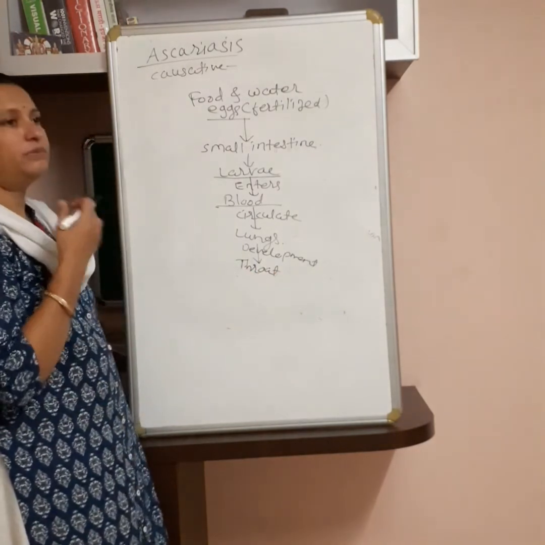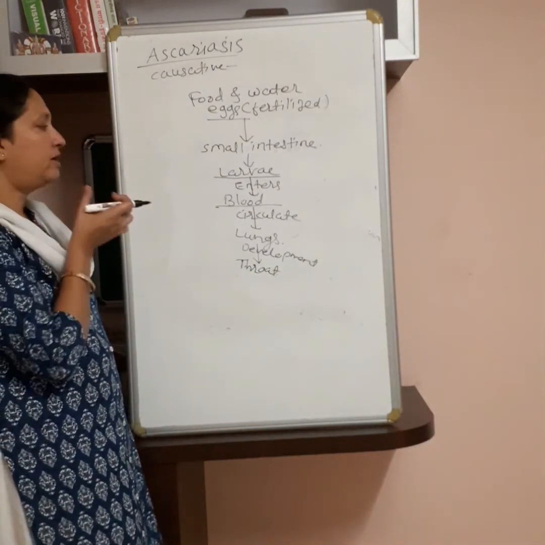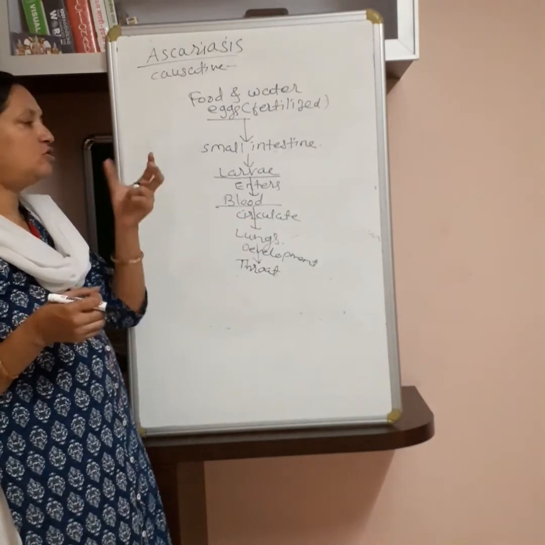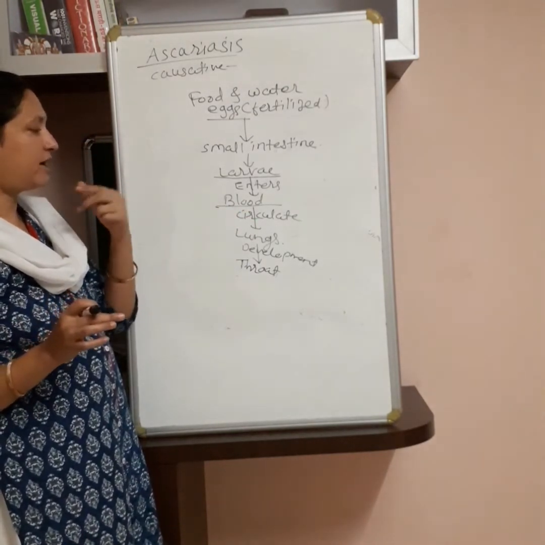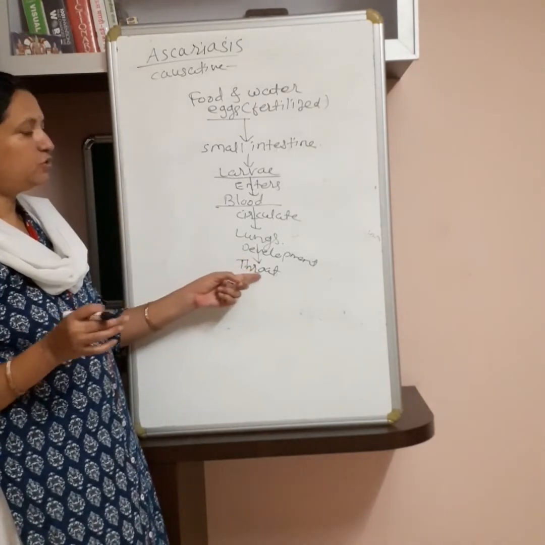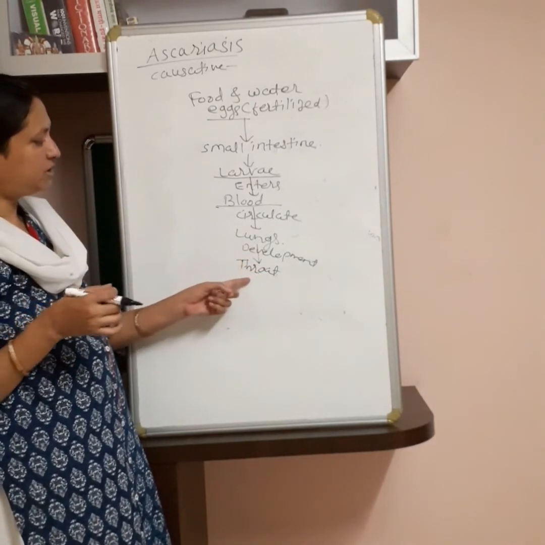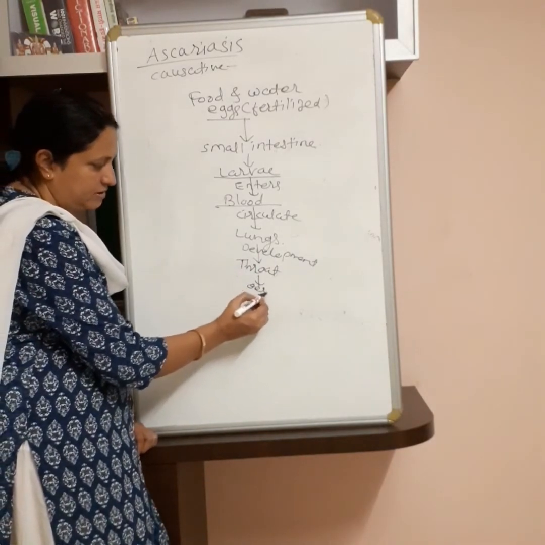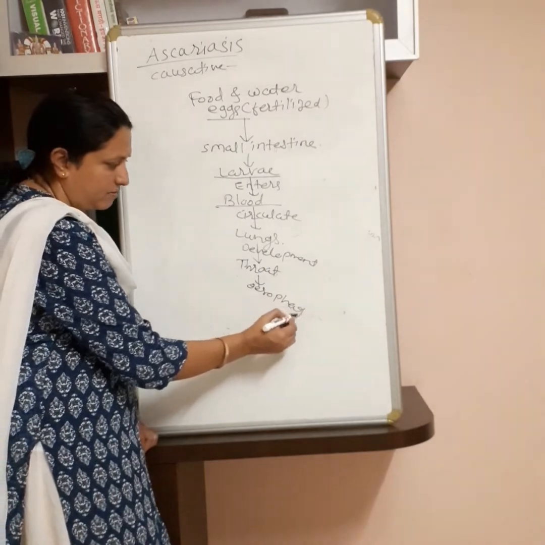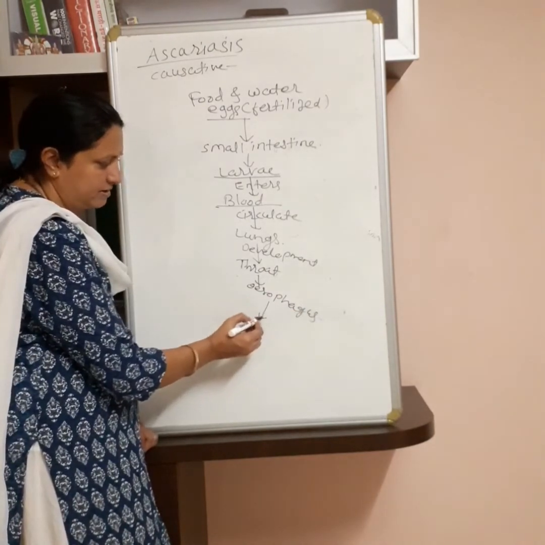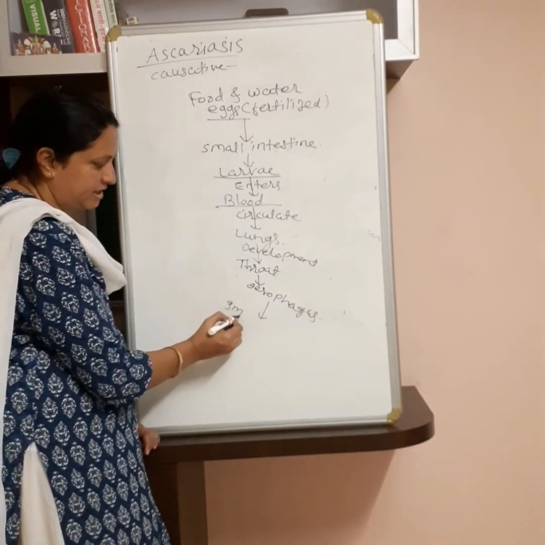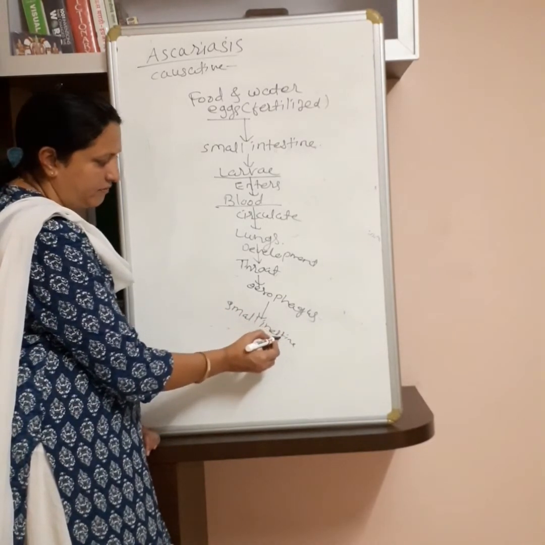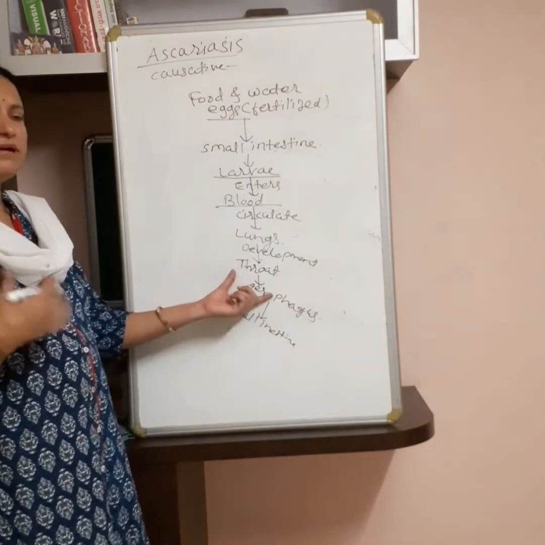Means from the lungs they reach up to the throat, and from the throat the small larvae do not escape from the nose or mouth. Never. They get swallowed and enter the digestive tube, and from the throat they enter the esophagus. Again from the esophagus they reach up to the small intestine, where the development of larvae takes place.